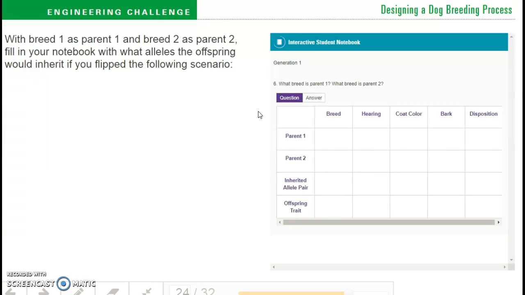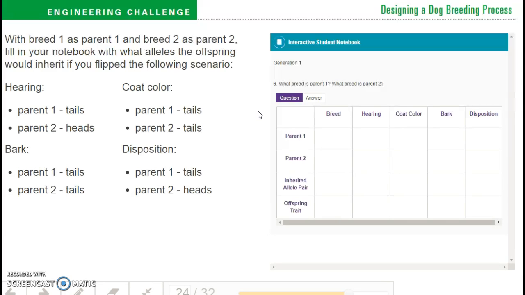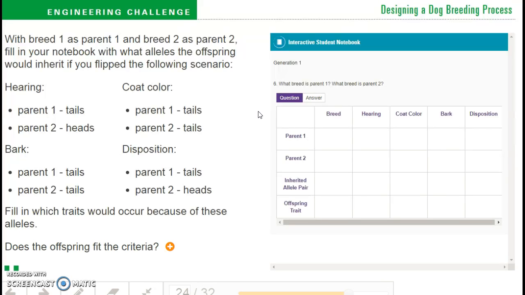With breed 1 as parent 1 and breed 2 as parent 2, fill in your notebook with what alleles the offspring would inherit if you flipped the following scenario. Again, I'll give you some time. You can pause this. Then fill in which traits would occur because of these alleles.